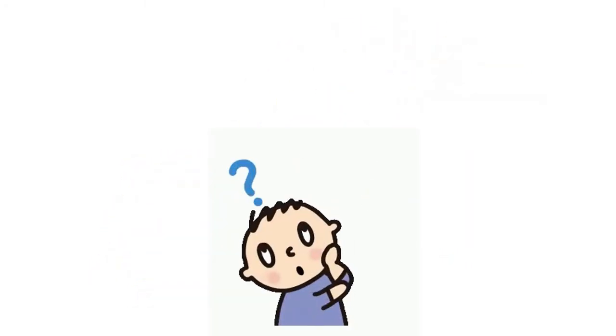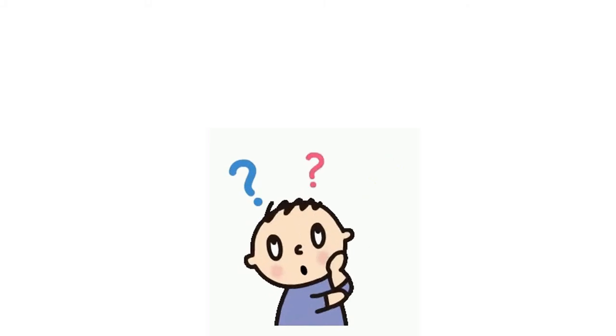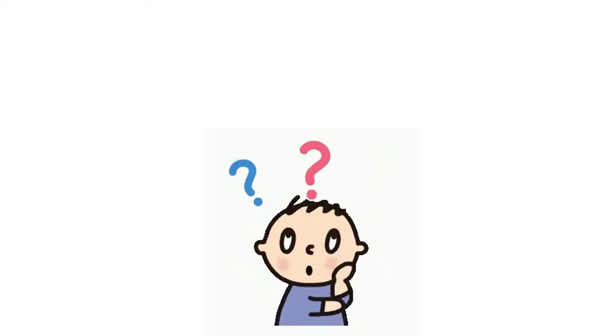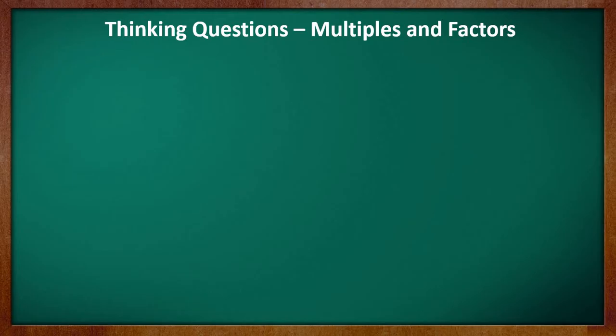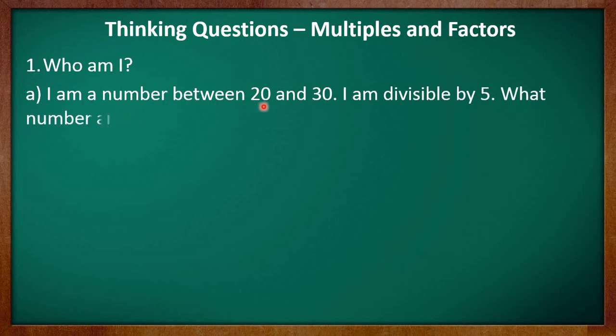Kids, today we are going to discuss the thinking questions related to chapter multiples and factors. Let's begin with riddles first. Question 1 says, who am I? A part is, I am a number between 20 and 30. I am divisible by 5.